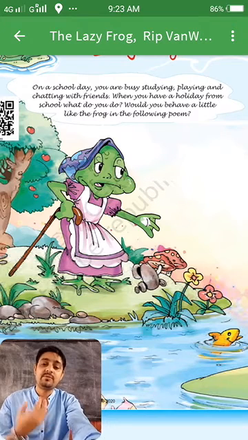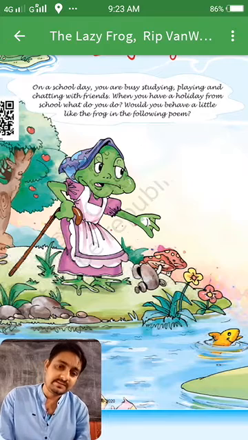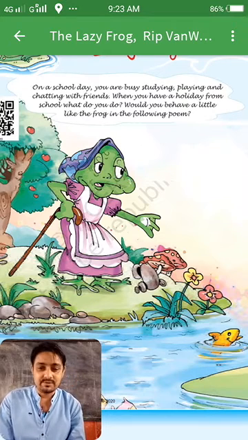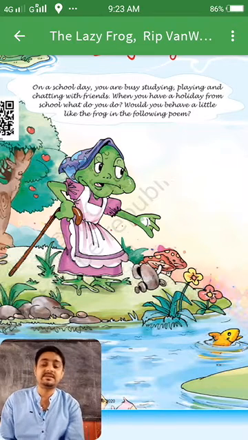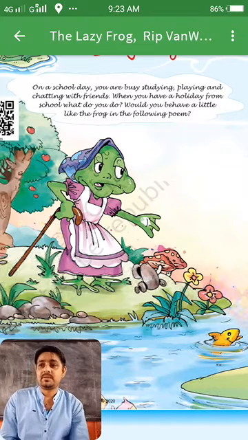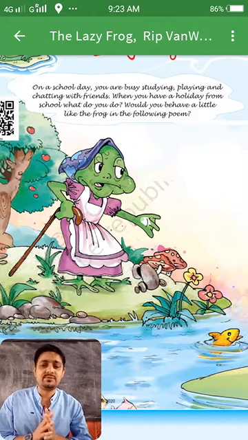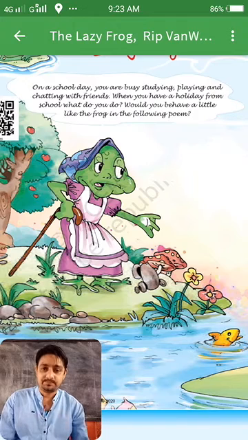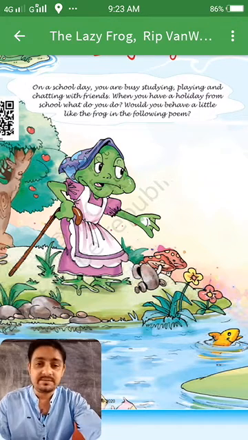Okay, let's see how this frog is behaving. If you are also behaving in the same way as the frog here in the poem, then we will compare afterwards. I also don't know how the frog behaves. So let's begin.